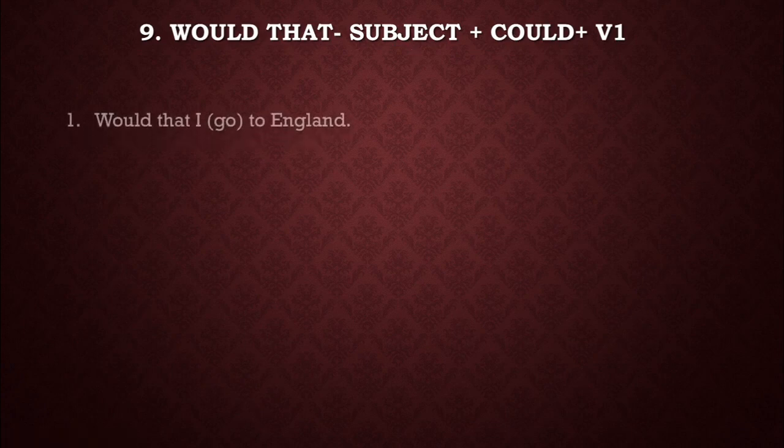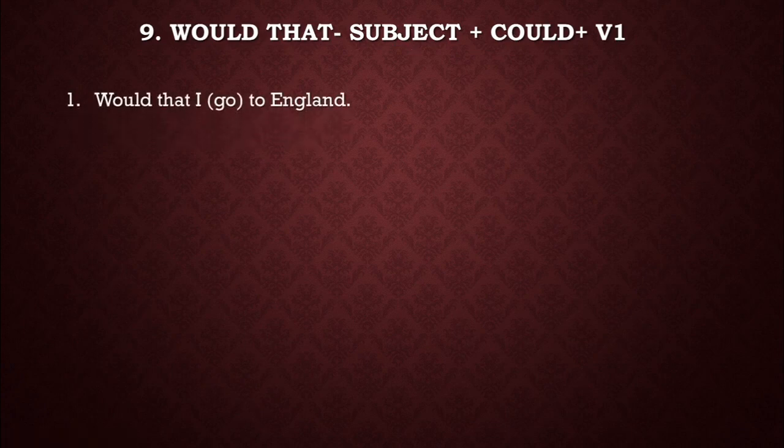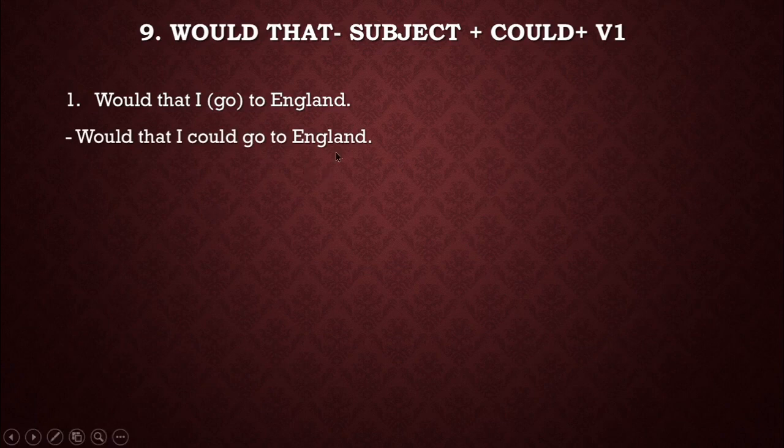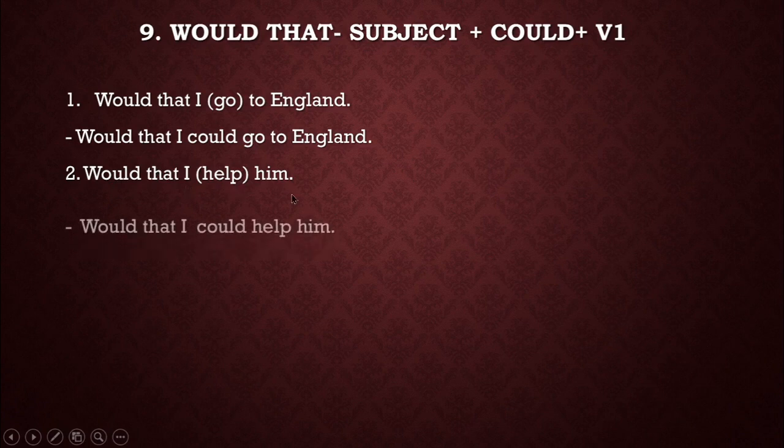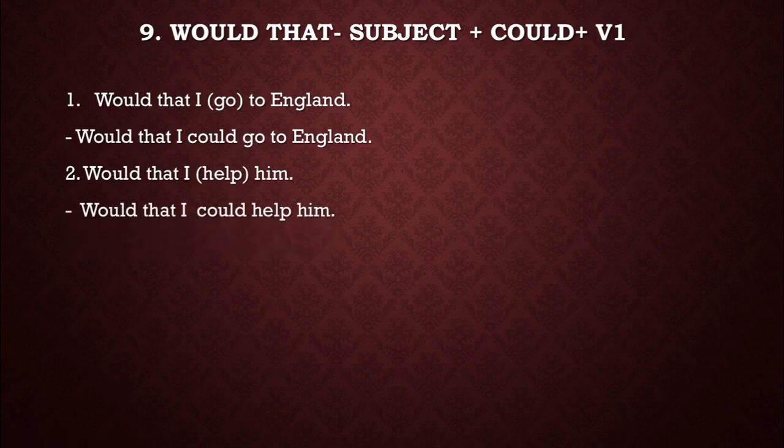Okay, let's use it in our sentence. Would that I go to England. So dear boys, what we are instructed to do, we are instructed to use could before verb and V1 form. Okay, base form of verb. Would that I could go to England. Okay, next one. Would that I help him. So we will write down would that I could help him.